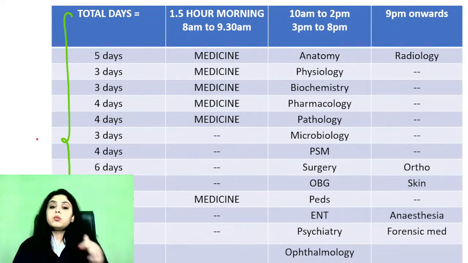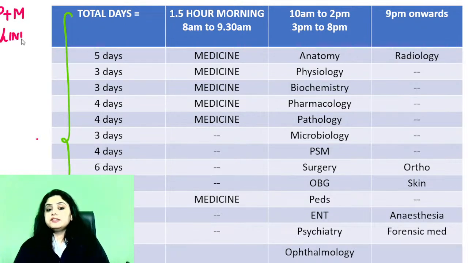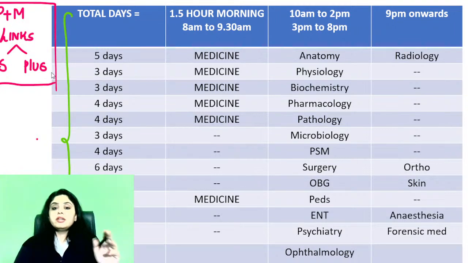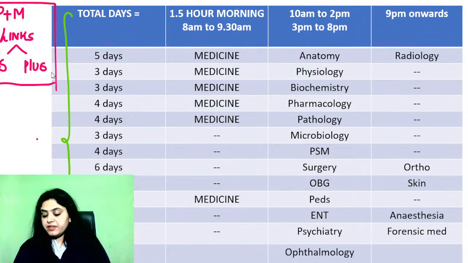Definitely good enough. So what I'll do, I'll make a list for path and micro. Give me today's time. For path and micro, I'll make a list of all the links, whether it is the links of the special classes or the links of the plus classes. Okay? I'll share it with all of you, so then you can decide what to do, from where you want to see it. So the updated links I will share by the end of today. As for the date and all, there is no idea yet, so we won't get into all of that.